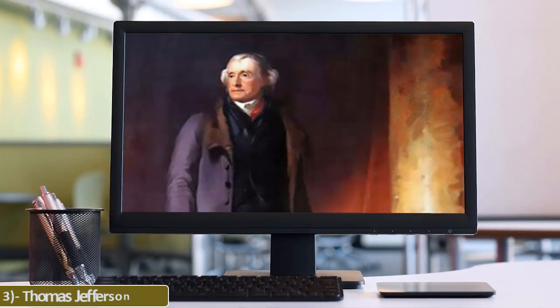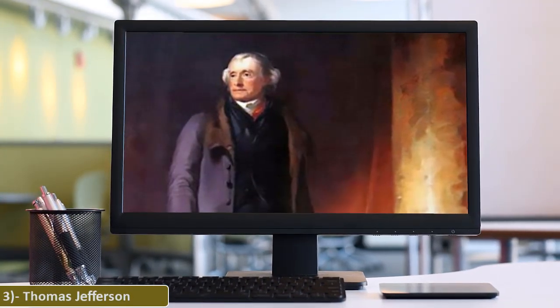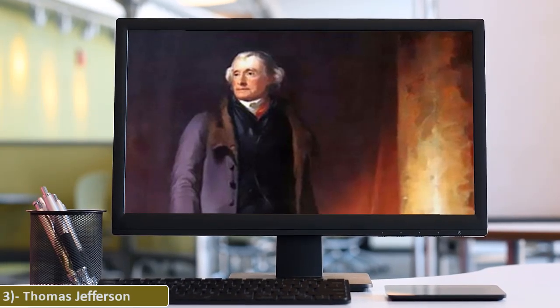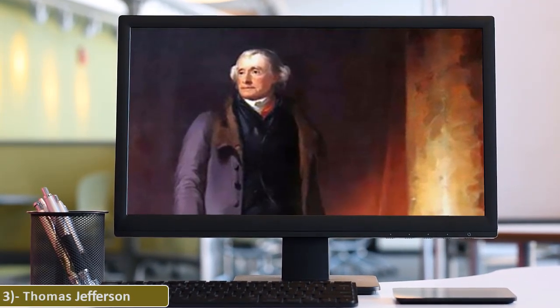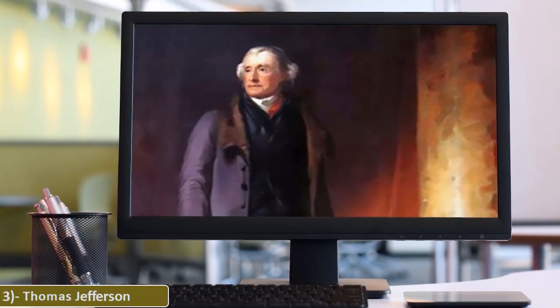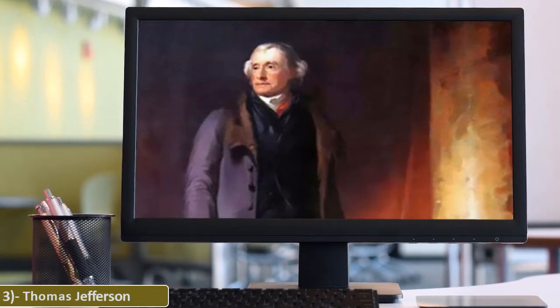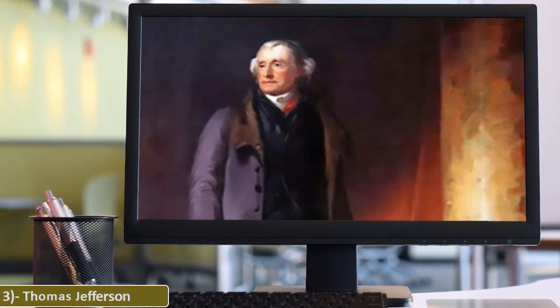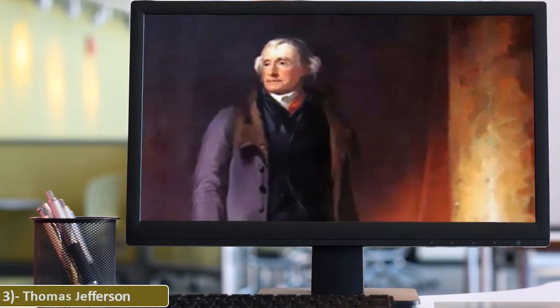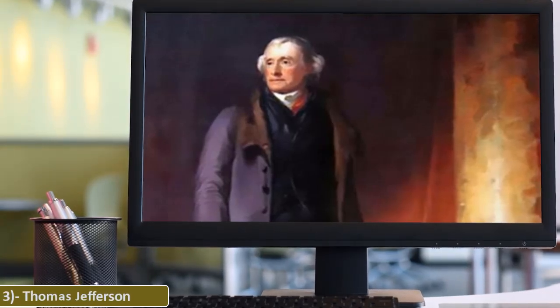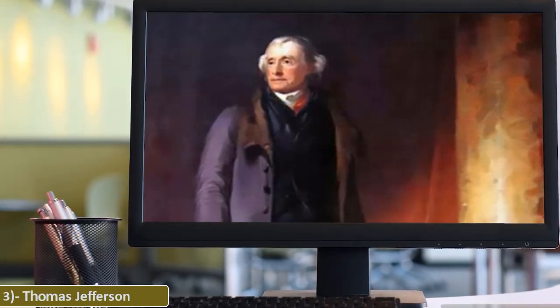3. Thomas Jefferson. Thomas Jefferson was an American founding father and the third President of the United States from 1801 to 1809. He was the primary author of the Declaration of Independence. Jefferson was the nation's first U.S. Secretary of State under George Washington, and then the nation's second Vice President under John Adams.